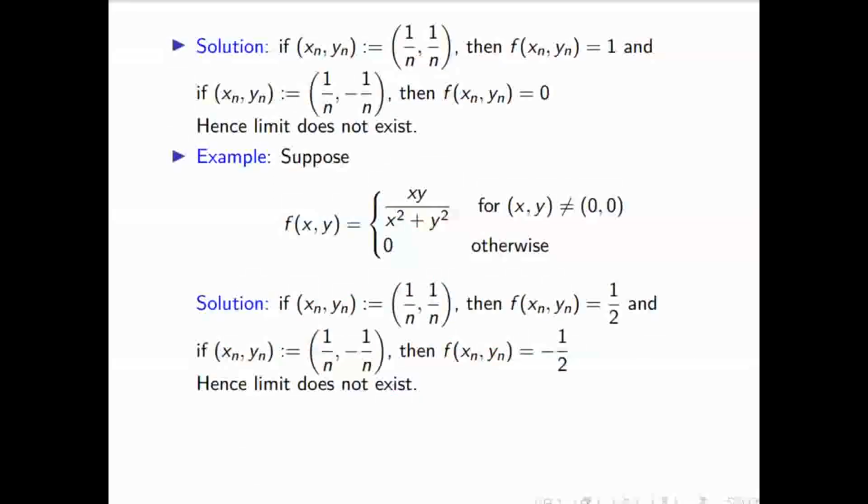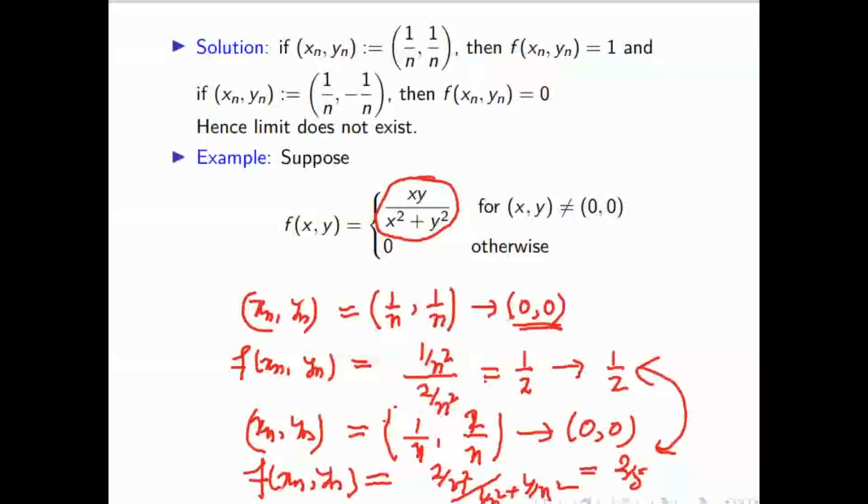Sir, here it is given xy is not equal to 0, 0. Yeah, that means x and y both cannot be 0, 0. That is the meaning. If it is 0, 0, then the value is 0. Yes, so why do we take 1 by n? This limit is tending to 0, na?